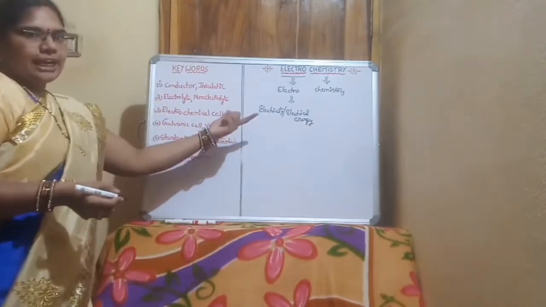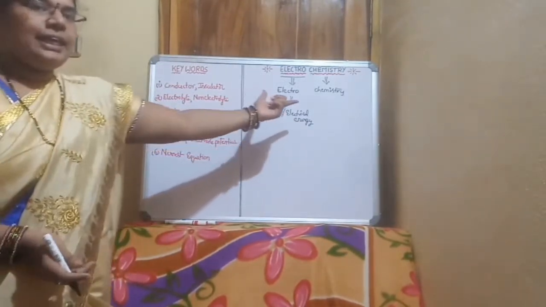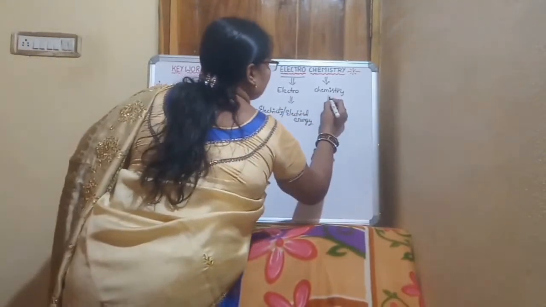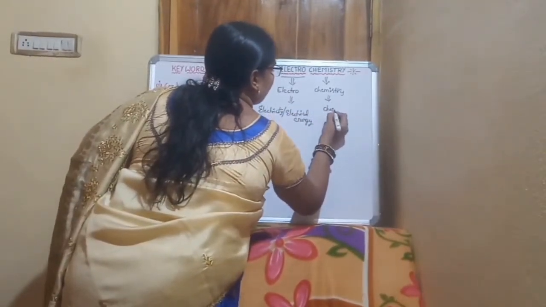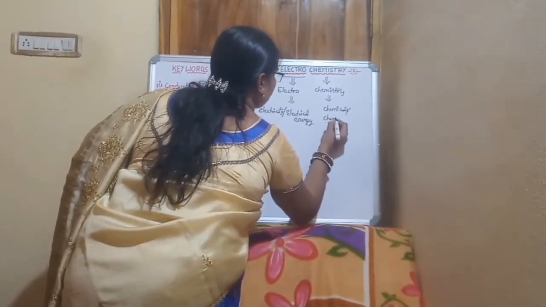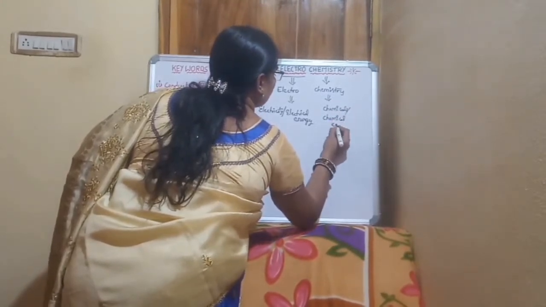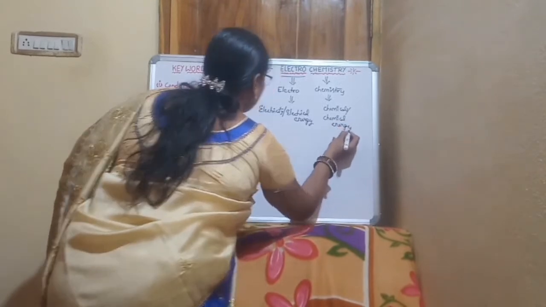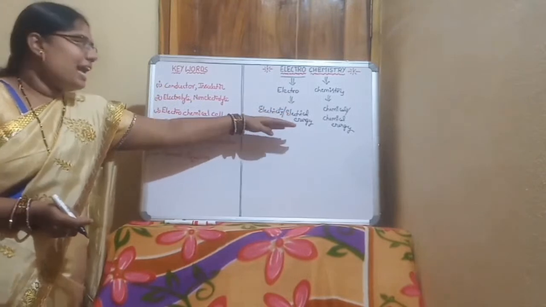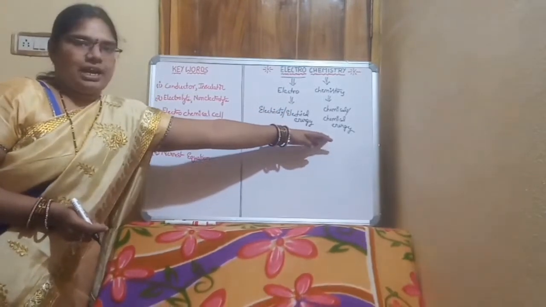The second word chemistry deals with chemicals or chemical energy. Both words deal with electrical energy and chemical energy.